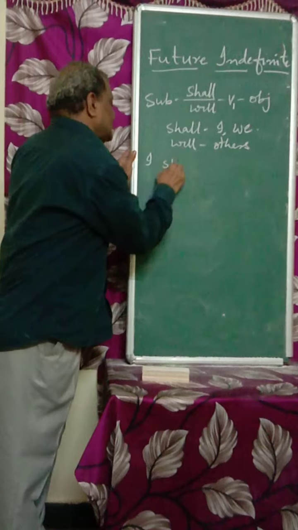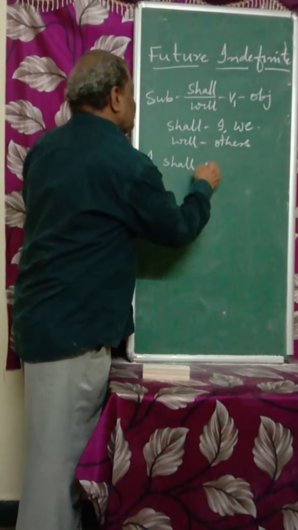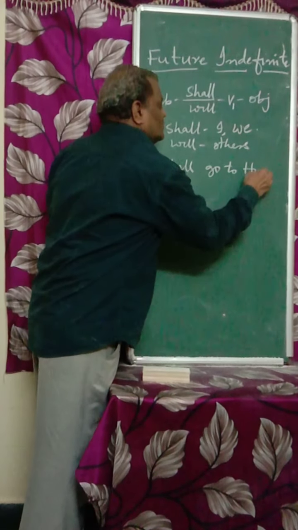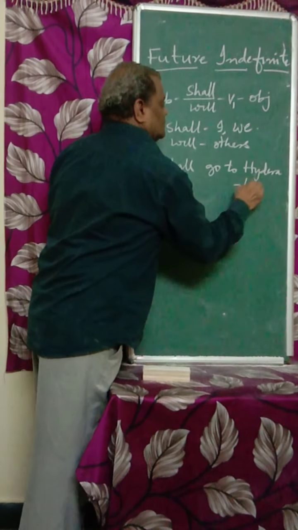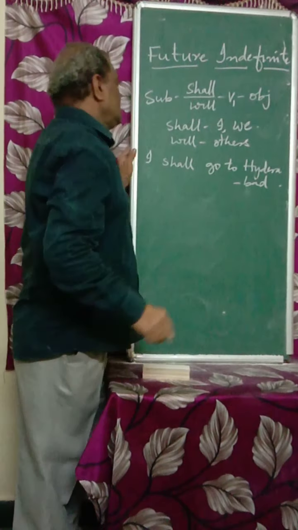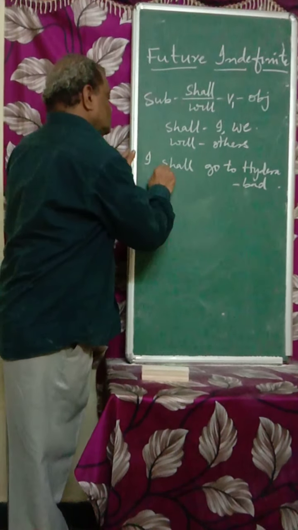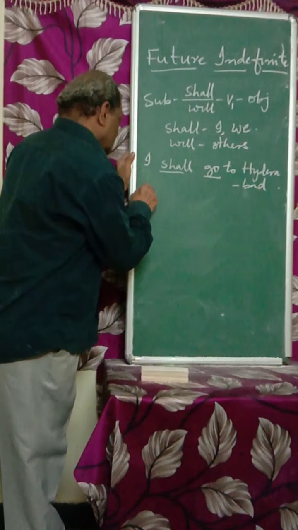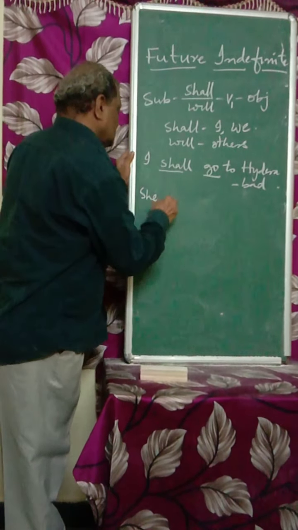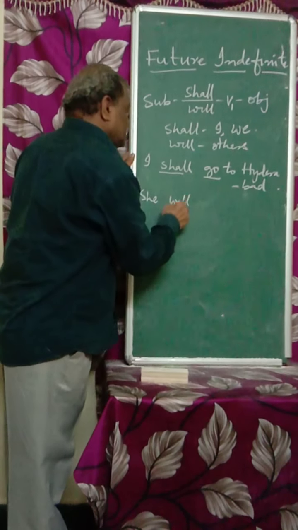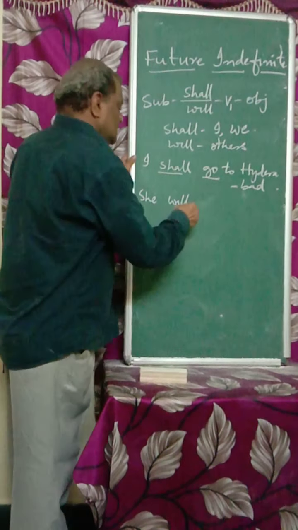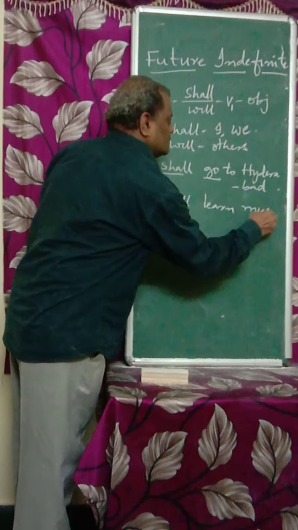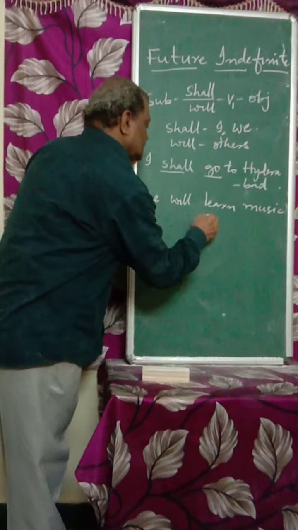So, I shall go to Hyderabad tomorrow. Here, I is there, so shall plus verb first form. Now, for she we have to use will, not shall. She will learn music next year.